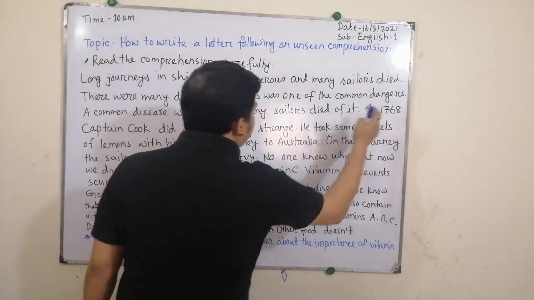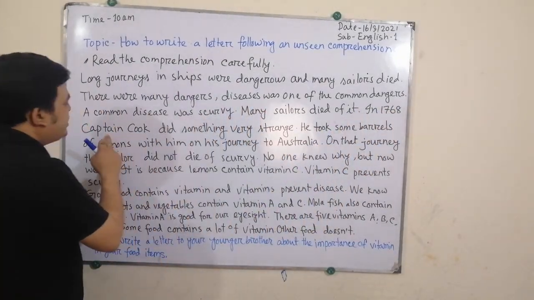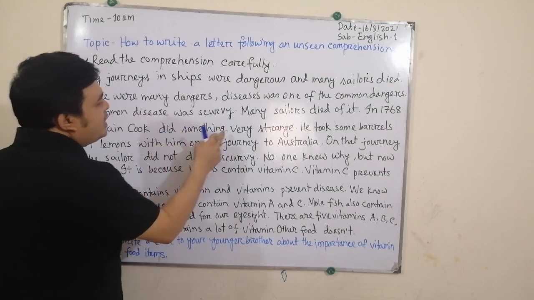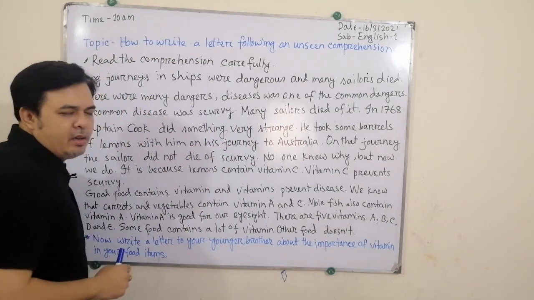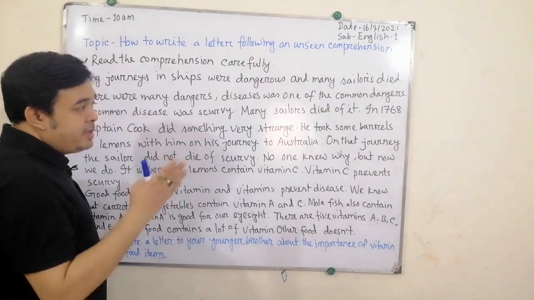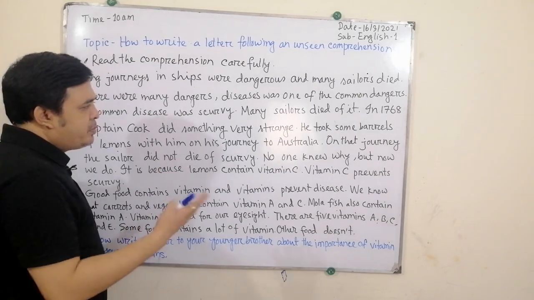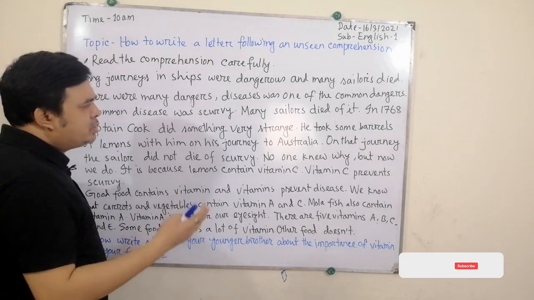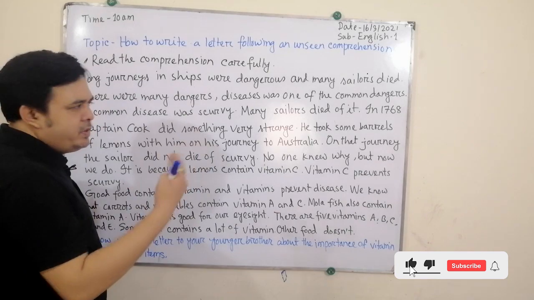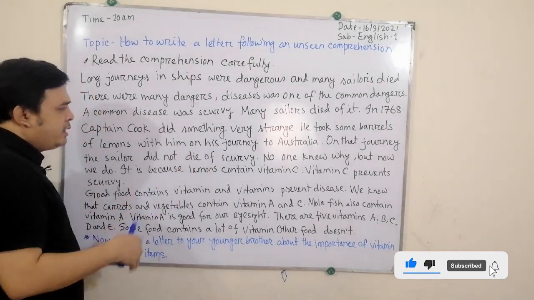In 1768, Captain Cook did something very strange. That means almost 250 years ago or more than that.